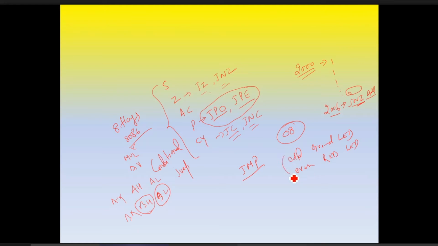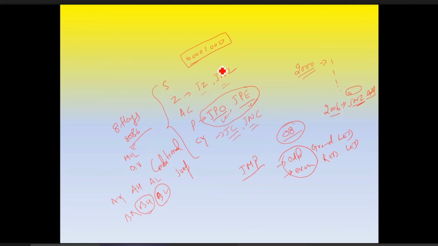Okay, so how to check this odd or even parity? And if we have checked, then how to utilize that number? We'll check whether the parity is odd or even, and according to that, we'll use JPO or JPE. Now we can write this 08 as 0 0 0 0 1 0 0 0. In this, is the parity odd or even? Odd, sir. Odd parity is there.